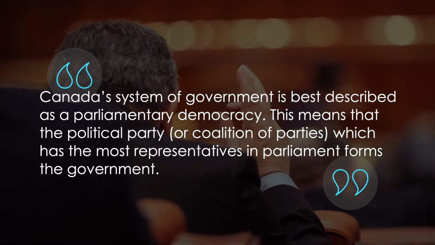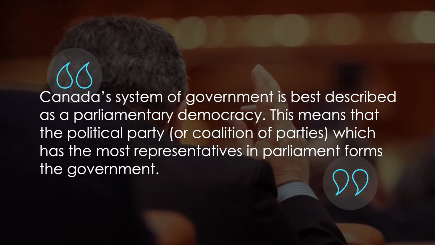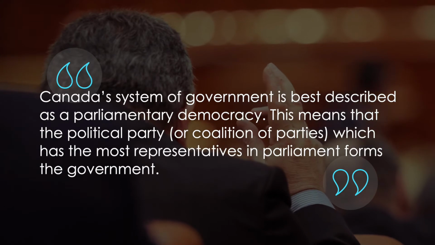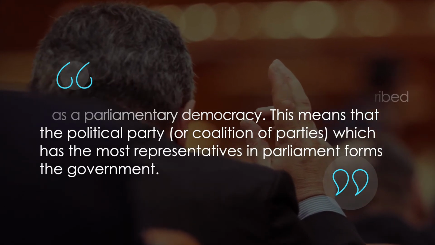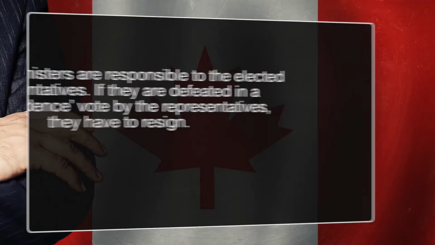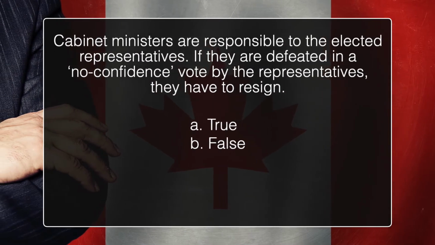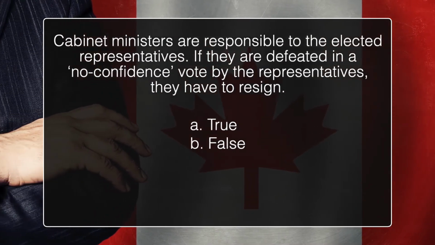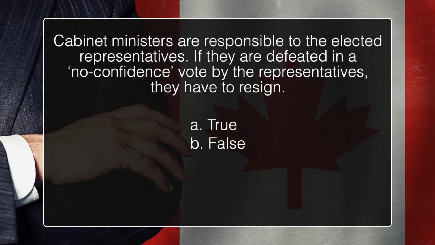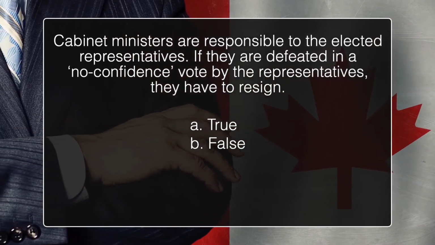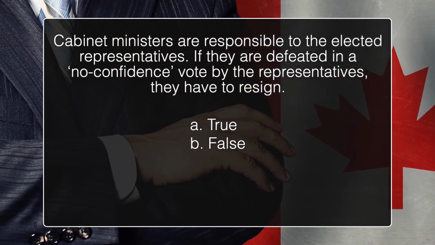This means that the political party or coalition of parties which has the most representatives in Parliament forms the government. Cabinet ministers are responsible to the elected representatives. If they are defeated in a no-confidence vote by the representatives, they have to resign.